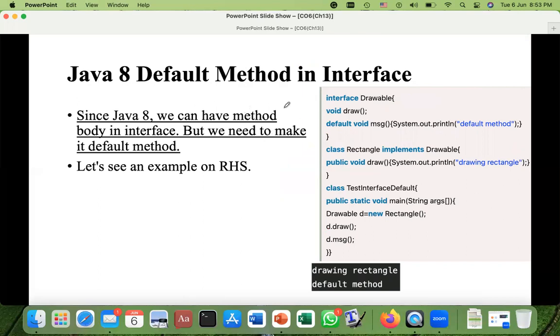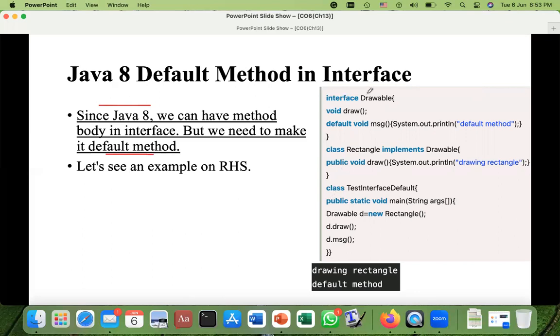But now, since Java 8, it has been introduced that you can introduce a method with the body in the interface. But if you include a method with the body in an interface, then you have to make that method default. Okay, let's have a look here.